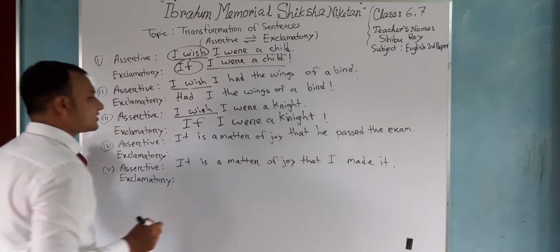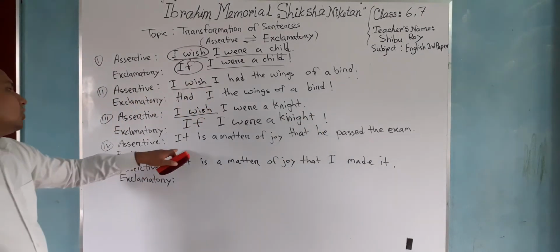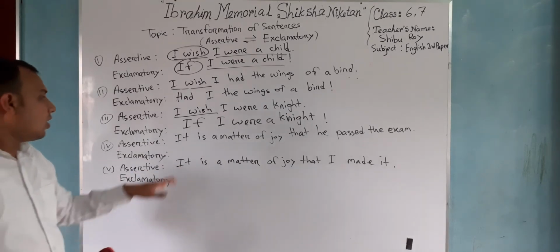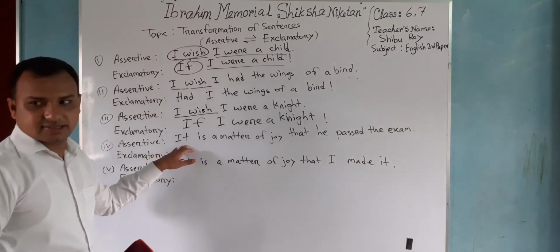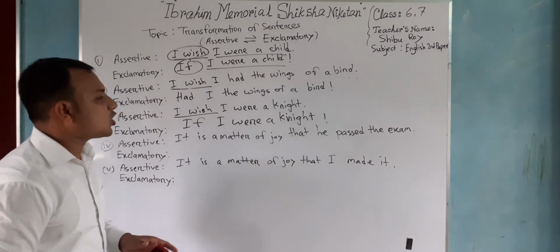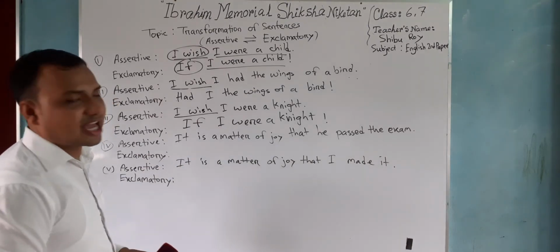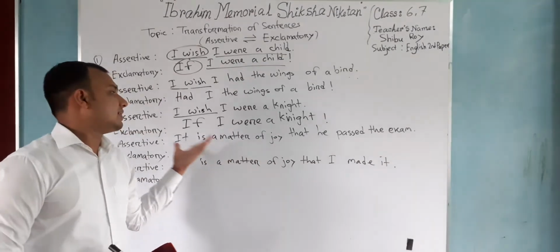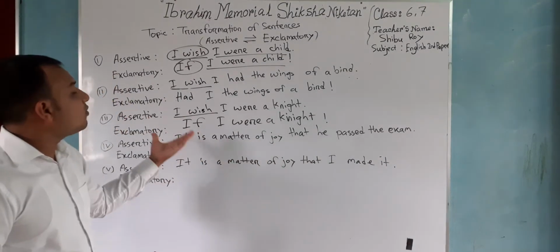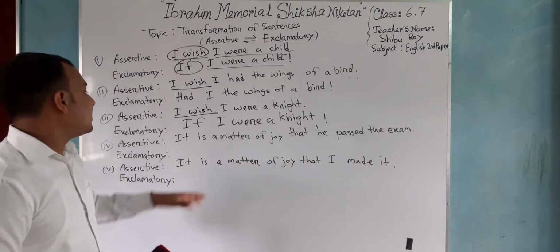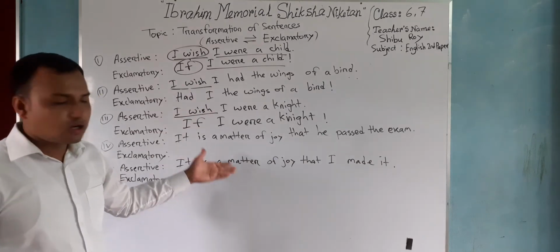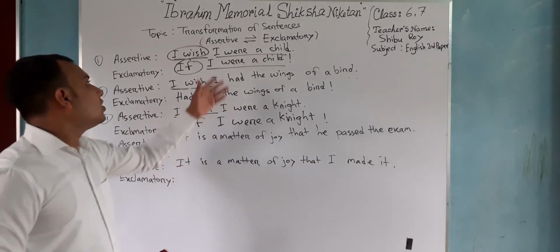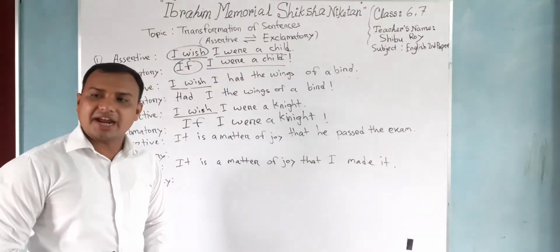An exclamation sign. You understand it? So go for the next sentence. It is a matter of joy that he passed the exam. It is a matter of joy. He expresses, so we need to make it emphasis by expressing his excitement. We need to put his excitement to transfer it into an exclamatory sentence.